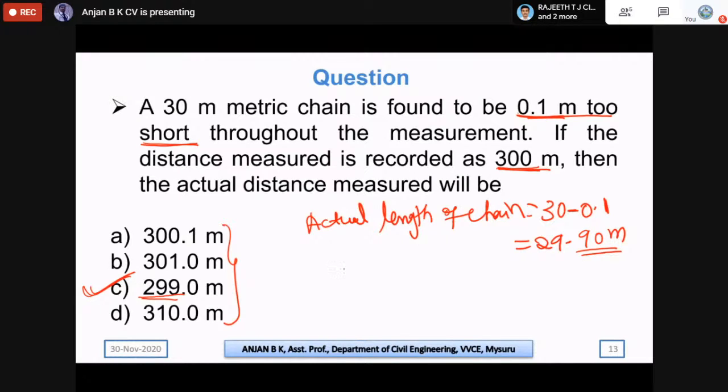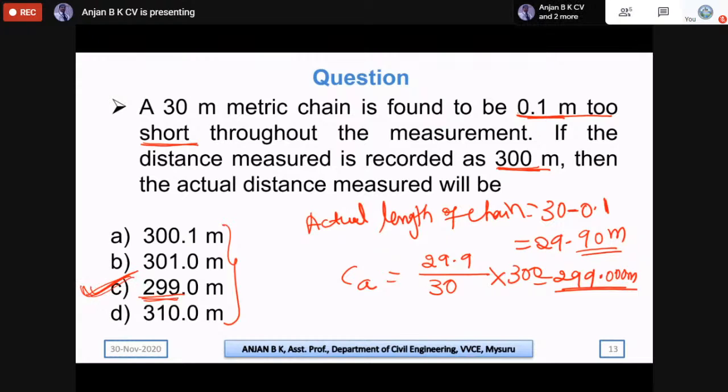Therefore, the actual distance is given by the actual length of the tape, that is 29.9, divided by the standard length of the chain, that is 30 meters, into the measured distance. On solving, we get 299.00 meters. So option C is the correct answer. If you observe the questions carefully, if the tape is too short, the actual distance will be less than the measured distance, so we can go for the answers directly. If there are two options lesser than 300, then you have to work out the solution.